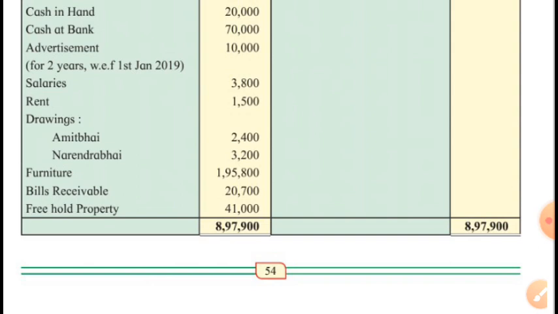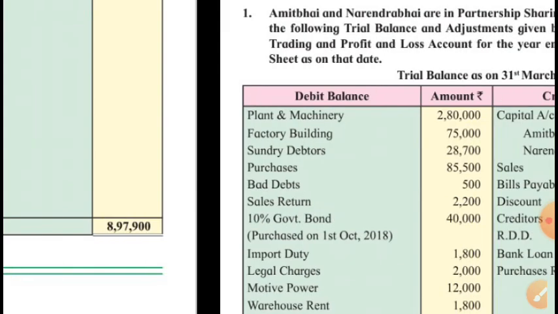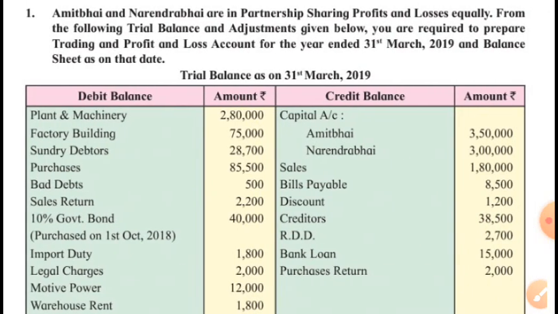Drawings, Amit Bhai and Narendra Bhai will be deducted from capital if current account is not given. We will see furniture is asset, bills receivable is asset, and freehold property is also kind of asset. Now credit balances. Capital, we don't see any current account, so this is fluctuating capital method. We can make changes in the amount of capital as per the need arises.